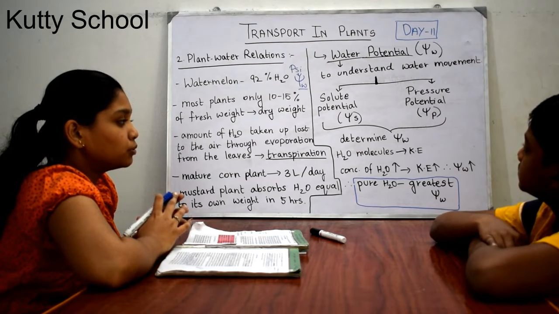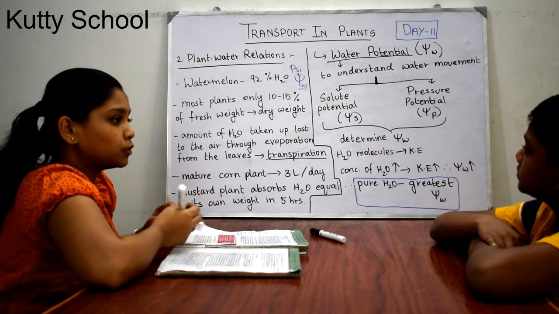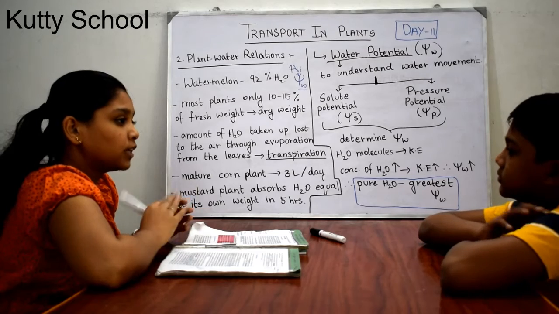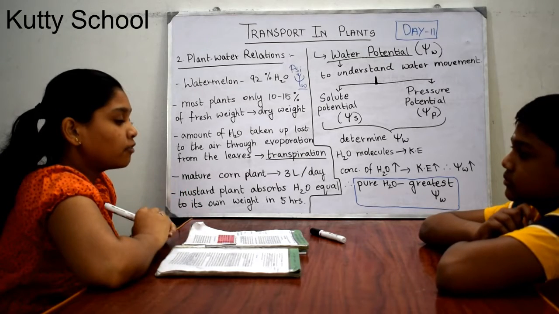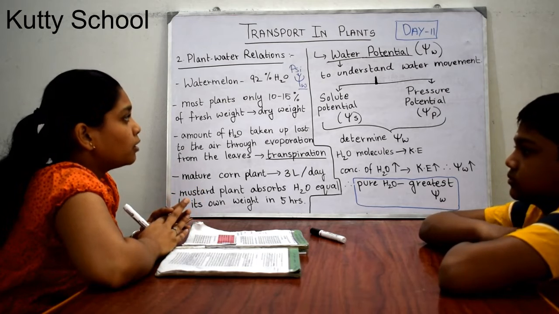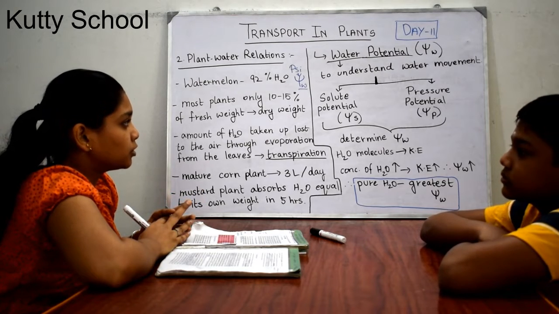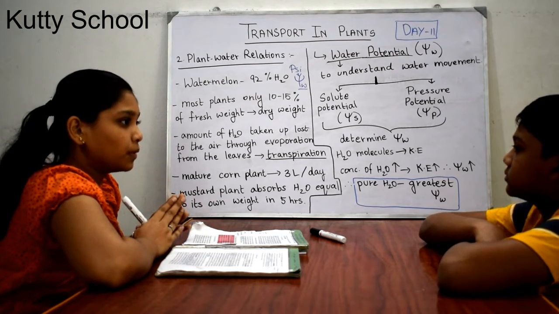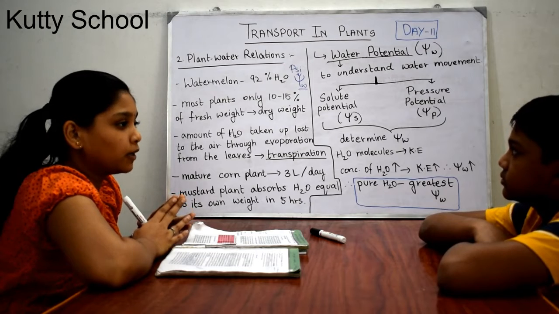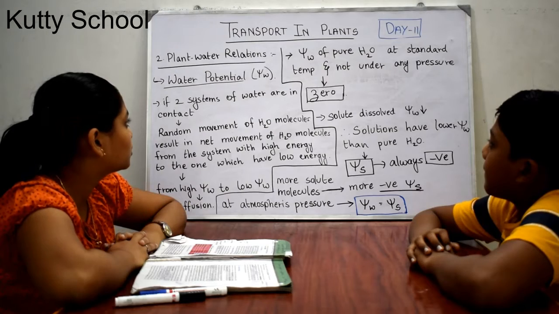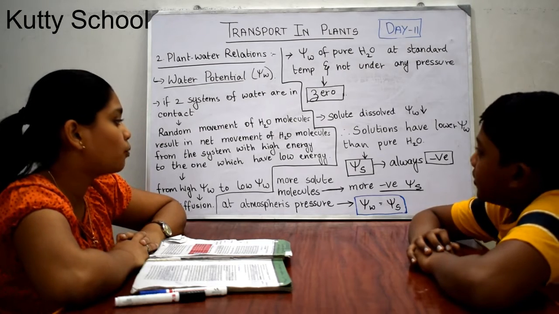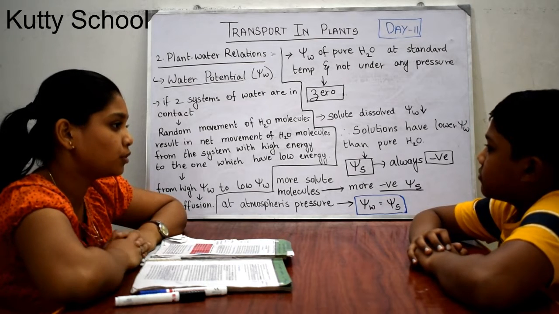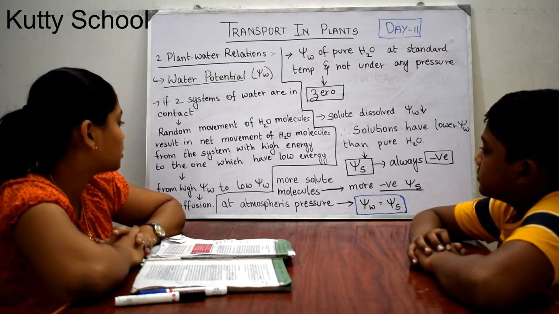If water is mixed with other solutes, that is, substances dissolved in water, the water potential is reduced. So only pure water has the greatest water potential. We will be discussing what role solute potential and pressure potential play in water potential, and how they determine it, in this first subtopic under plant-water relations.